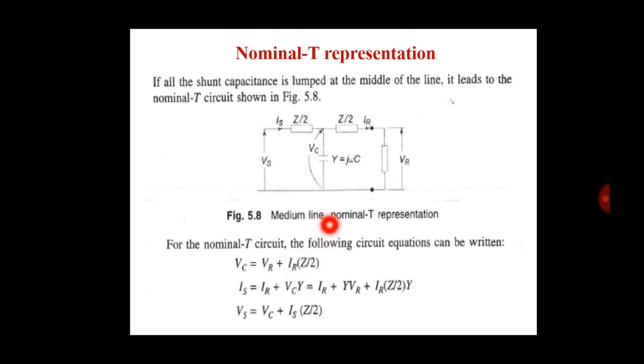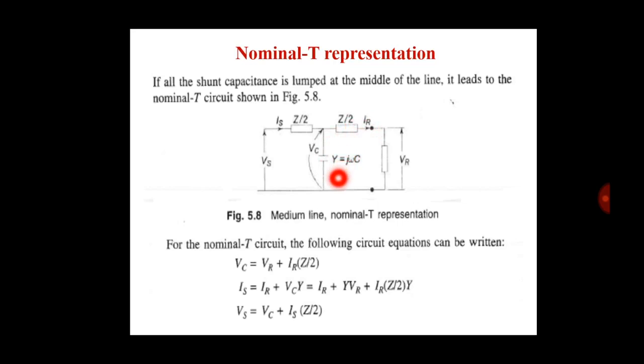Now IS is equal to what? IS is divided into two parts. One part passes through the capacitance and the other passes through Z by 2.